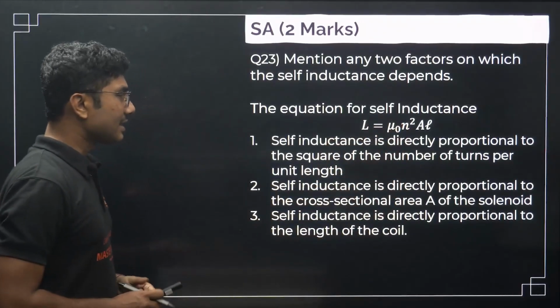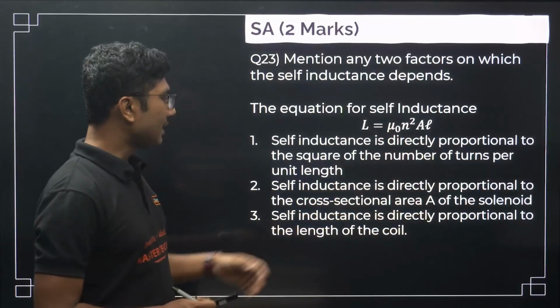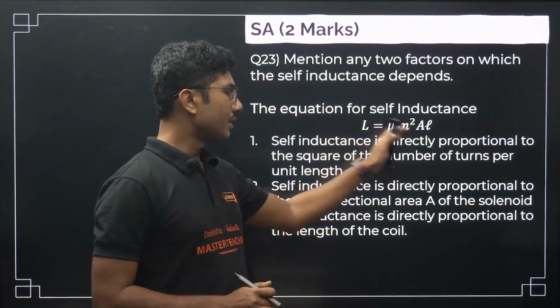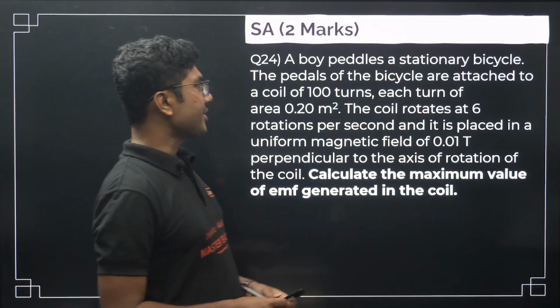Okay, self-inductance is directly proportional to the cross-sectional area A of the solenoid. Self-inductance is directly proportional to the length of the coil. So everything is mentioned over here. Now next, a boy pedals a stationary bicycle.